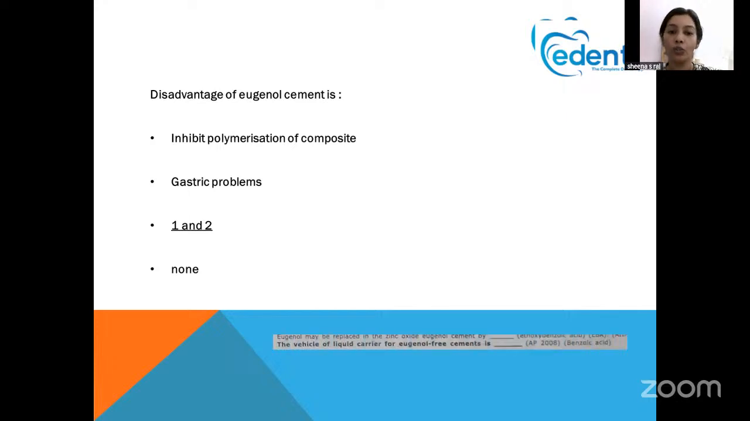Next question, another question that was asked in AP 2000 is, eugenol may be replaced in the zinc oxide eugenol cement by dash. Ethoxybenzoic acid. That is another question, EBA. The vehicle or liquid carrier for eugenol free cement. Sometimes eugenol free cements are there, right? So what is the liquid we use? It is benzoic acid. So in eugenol cement, you have to keep these two important points in your mind.